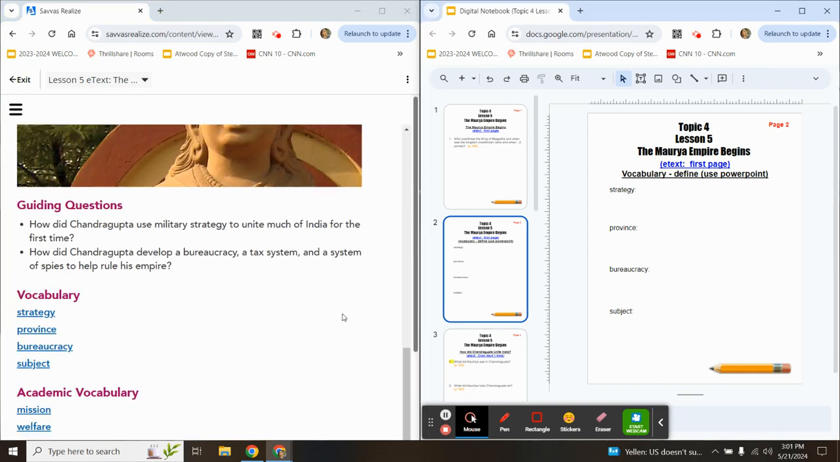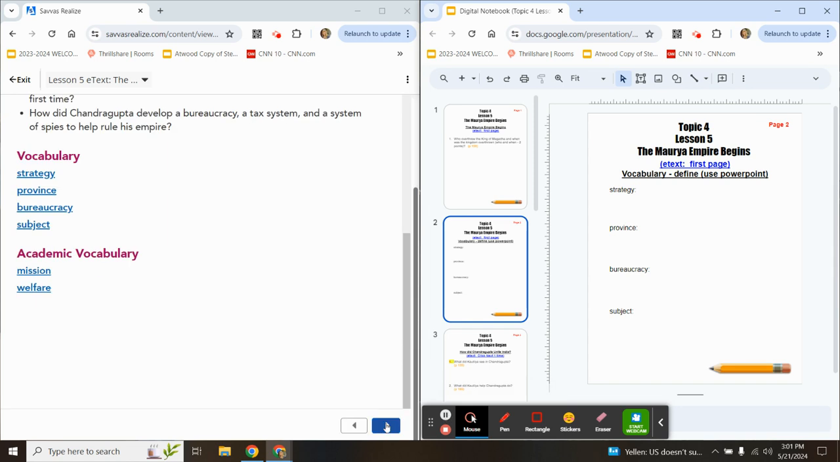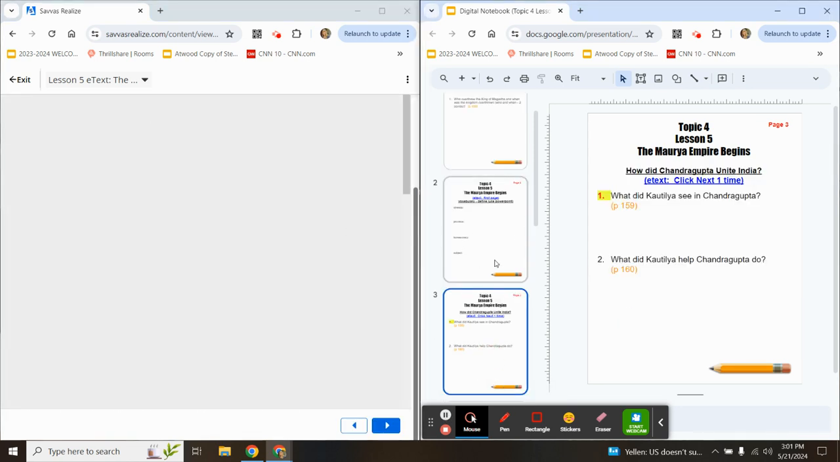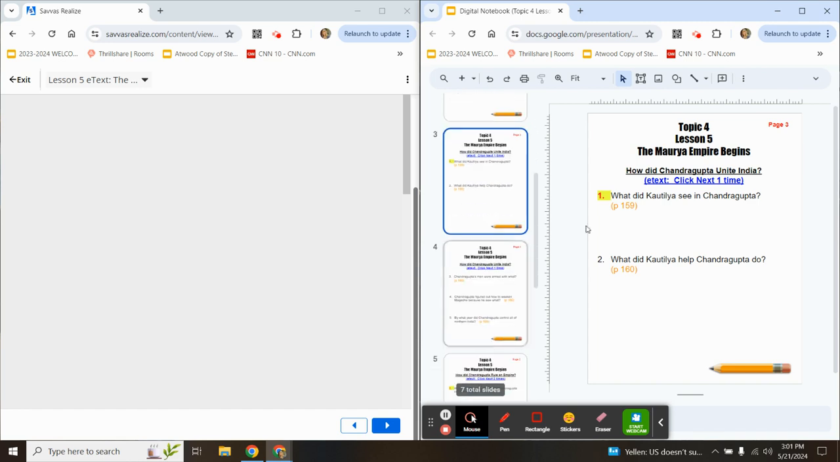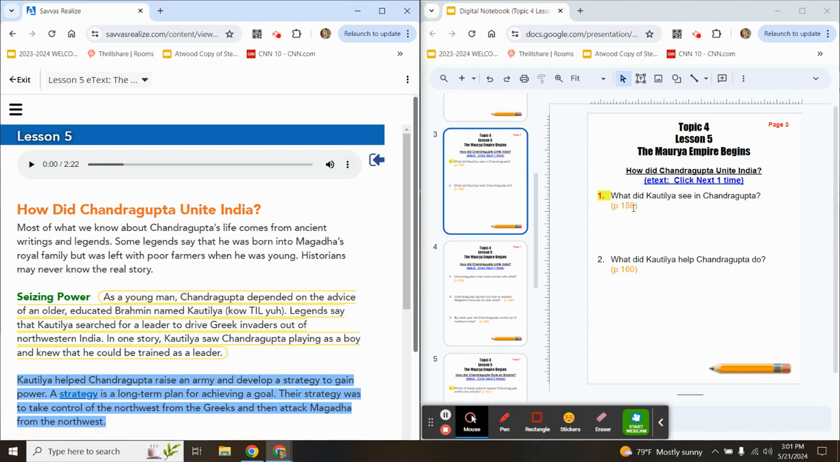All right, let's move on to page 3 in your digital notebook and go to the next page in your e-text. Notice on page 3 in your digital notebook, this first one is a quiz question. The question you are looking for is, what did Kautilya see in Chandragupta? And you will have that read to you in this yellow circled text right here under Seizing Power.